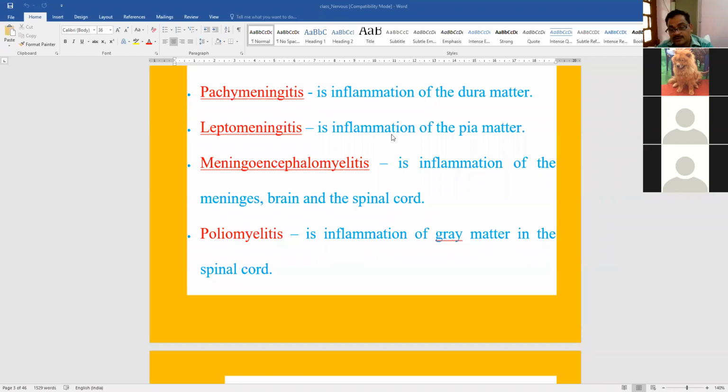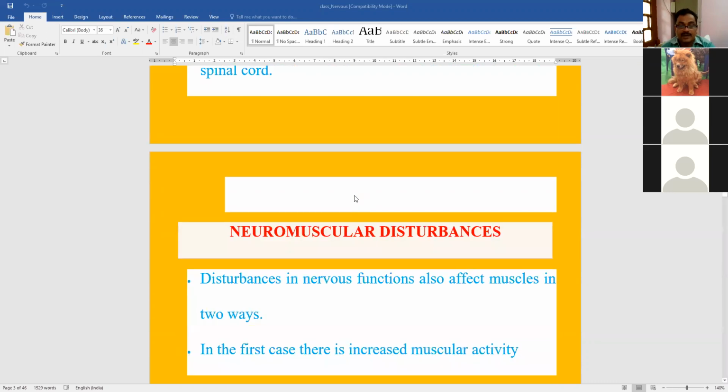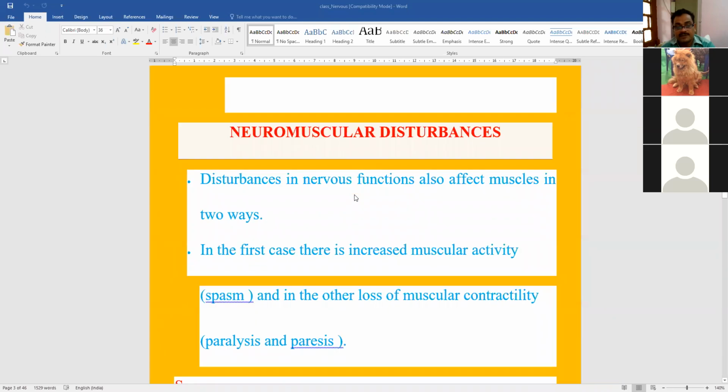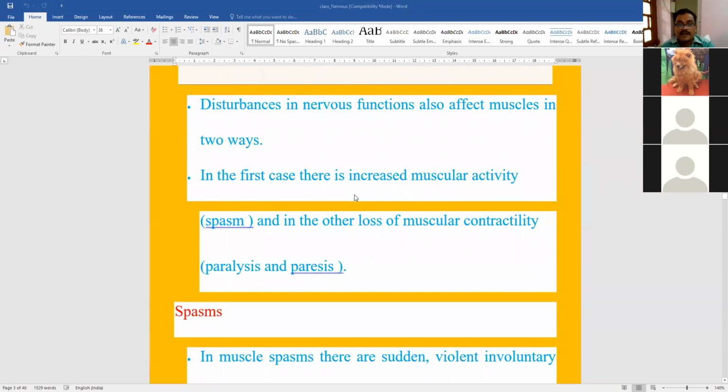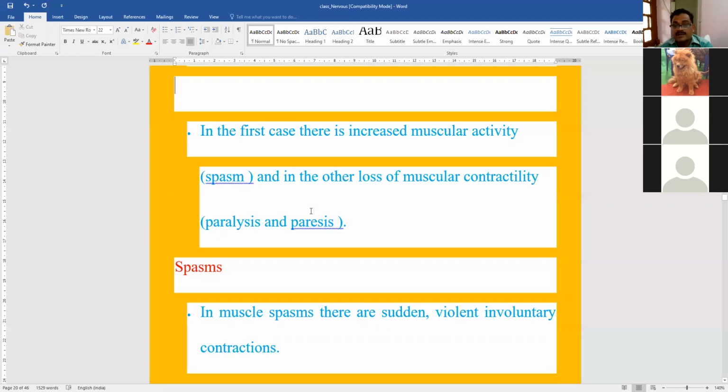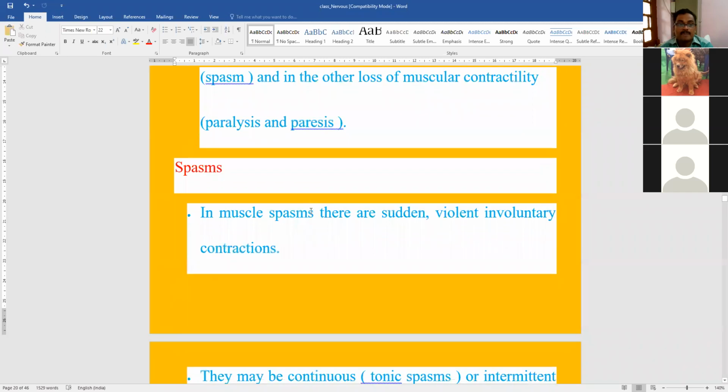Encephalomalacia, softening and necrosis of the brain. Polioencephalomalacia, softening and necrosis of the gray matter. And leukoencephalomalacia is softening and necrosis of the white matter of the brain. Okay. Next, coming to the disturbances in the neuromuscular function. So due to disturbances, there can be increased muscular activity, which is called as spasm. There can be decrease in the muscular contractility. It is paralysis or paresis.